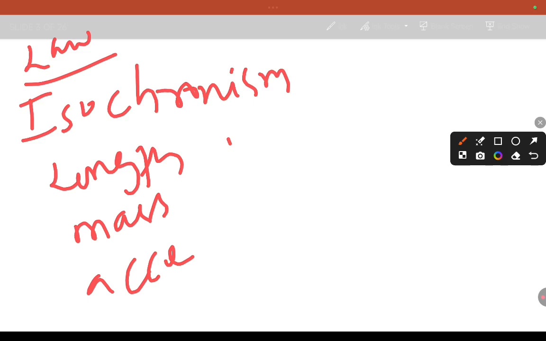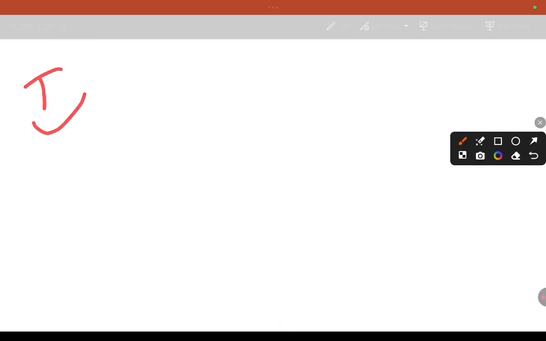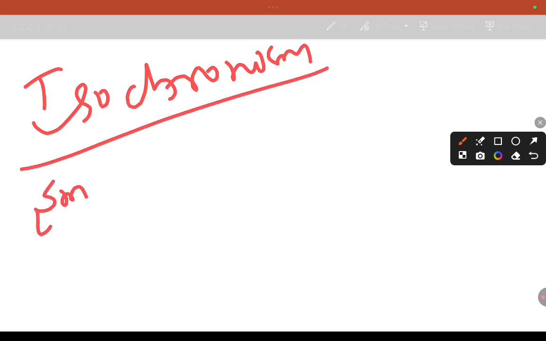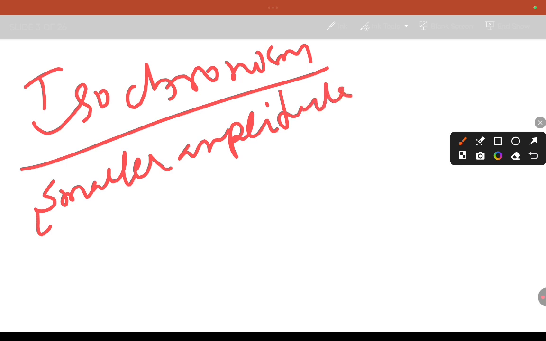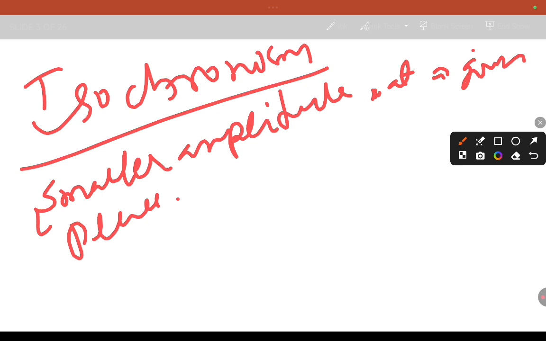First of all, what is meant by isochronism? Smaller amplitude at a given place, the time period is constant.